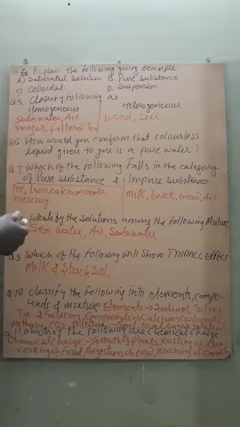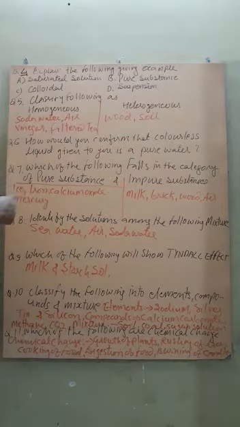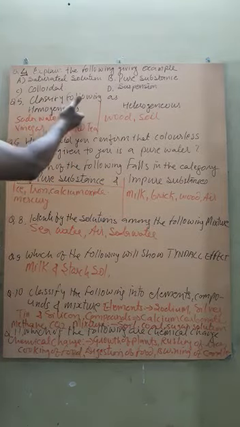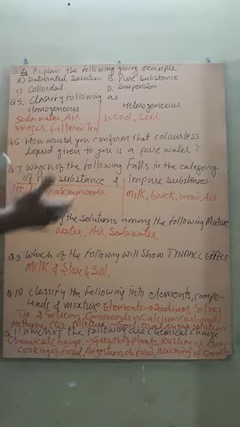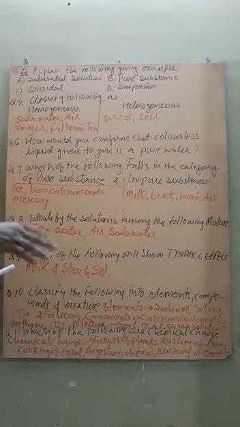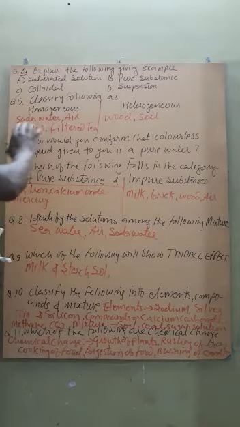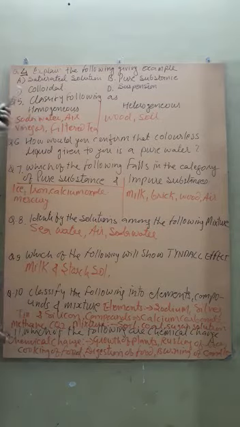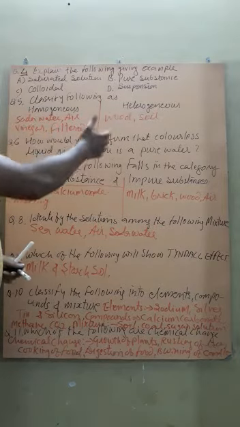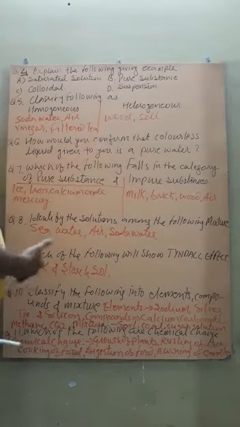Next question is: classify the following as homogeneous and heterogeneous. From the question I already selected homogeneous. Soda water is homogeneous. Air is a mixture of different gases, thoroughly distributed and homogeneous. Vinegar: everything in the solution has the same proportion, the same properties. Filter tea is also homogeneous, but heterogeneous mixtures are made up of different types of substances like wood and soil.